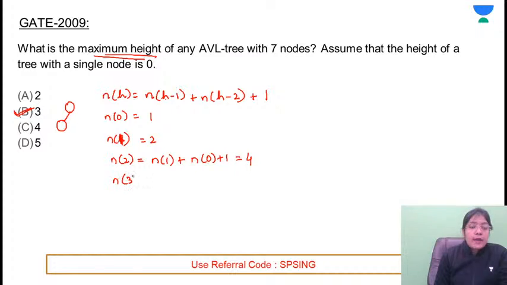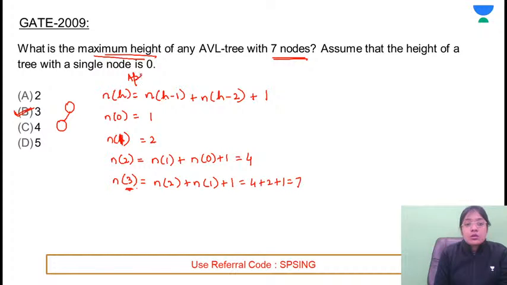Similarly, how many nodes are given to you? 7 nodes, but this is using 4 nodes only. With height 3, that will be the number of nodes with height 2 plus the number of nodes with height 1 plus 1. This comes out to be 4 plus 2 plus 1, that is equal to 7. So height is 3. 4 is not the correct answer. Height is 3. This is one approach using the recurrence relation.